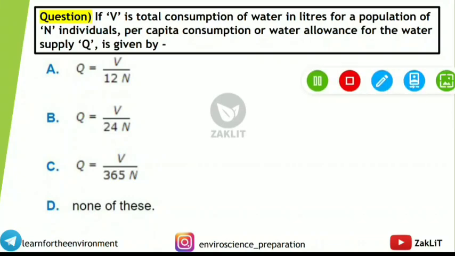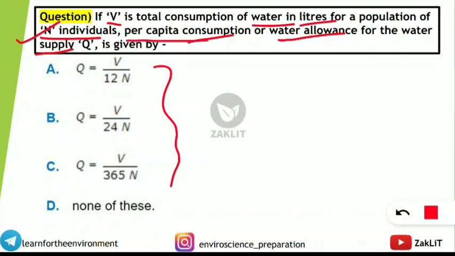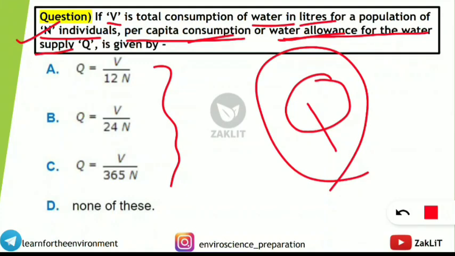So the question is, if V, capital V, is the total consumption of water in liters for a population of n individuals. So there is a population where n individuals are present or living, and volume V is the total consumption of water in liters. Then it is telling per capita consumption or water allowance for the water supply Q is given by which of the following formulas. So here you should know, if the question is telling per capita consumption or water allowance for the water supply, both the things are same. That means it is telling about the Q. So here I will wait for certain seconds and let me see whether you can guess or not the correct option.